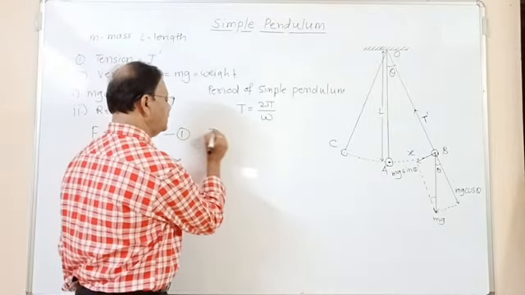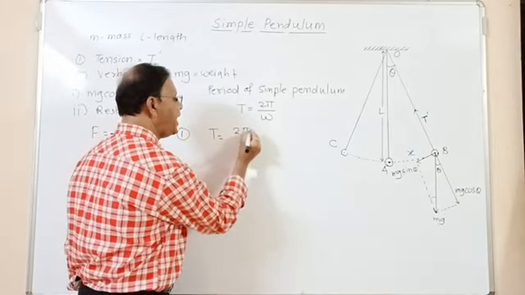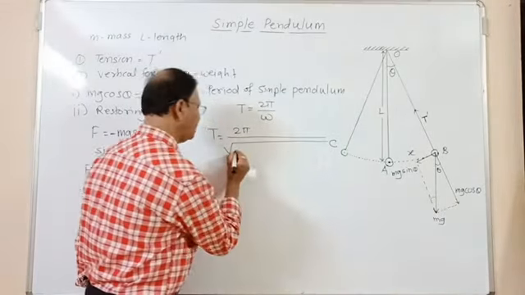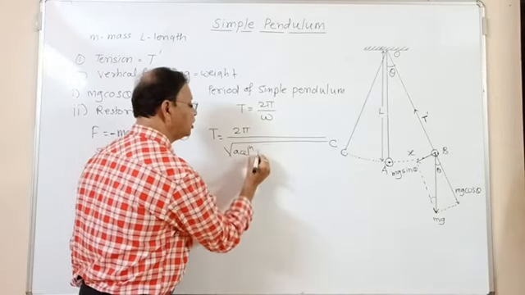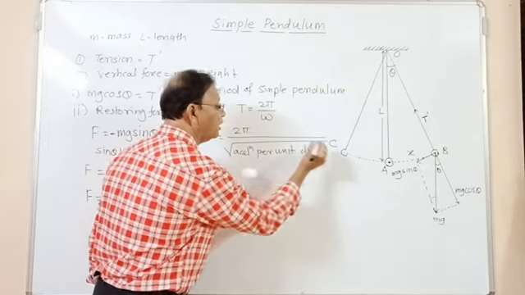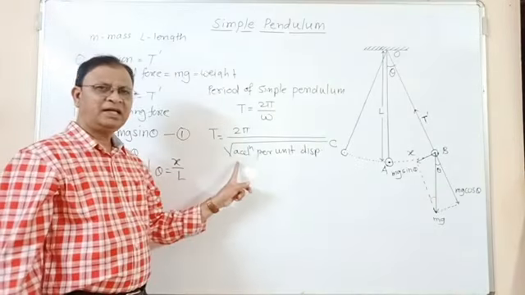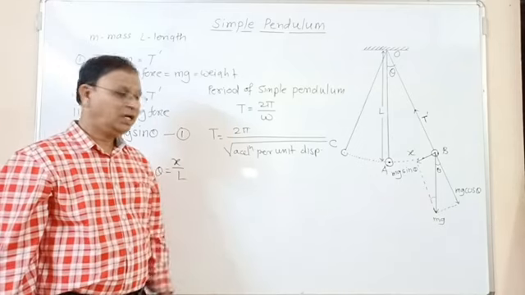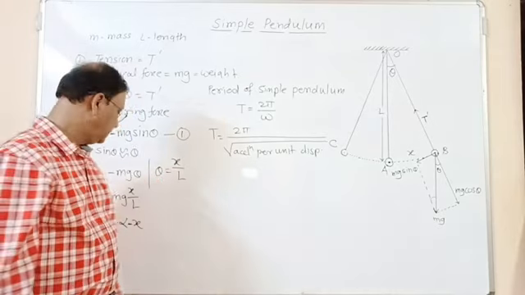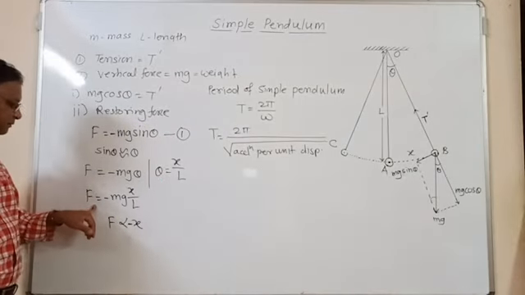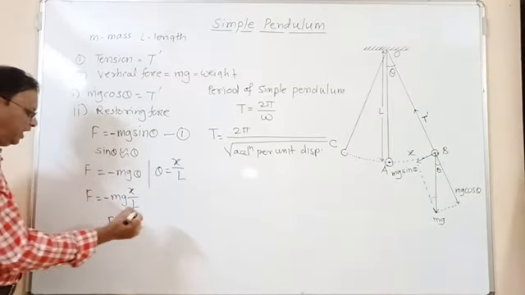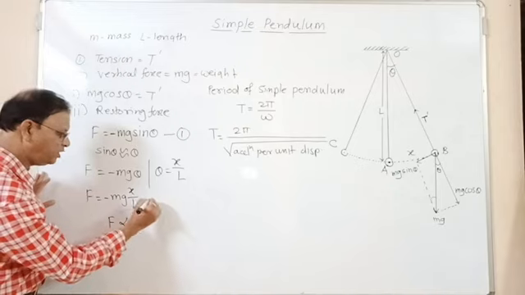And T is equal to 2 pi divided by the square root of acceleration per unit displacement. Omega squared is acceleration per unit displacement. Now I have to obtain the acceleration per unit displacement. Here we have this formula, F is equal to minus mg x by L. Then F is equal to ma, you know, F is equal to ma.